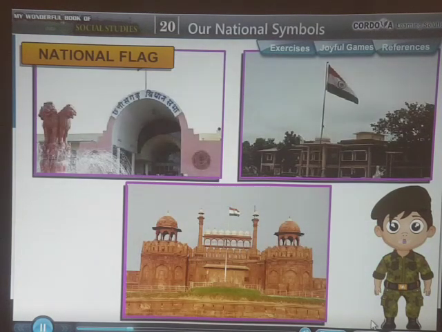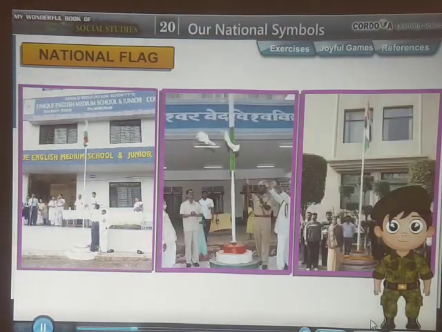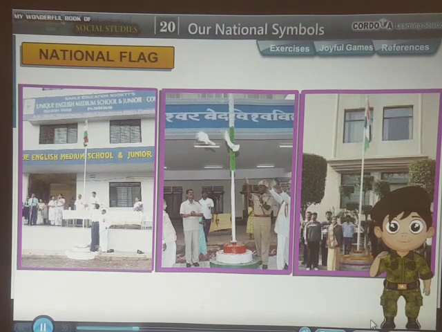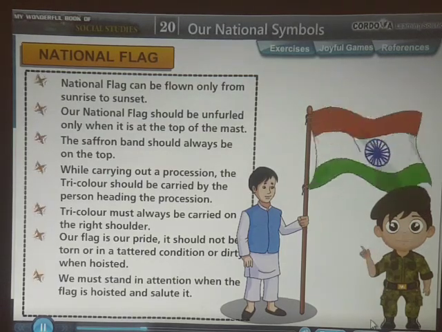The national flag can be seen on all government offices, in schools, colleges, and establishments. It is unfurled on Republic Day and on Independence Day. We must respect our national flag. We need to follow certain rules with regard to the tricolor.